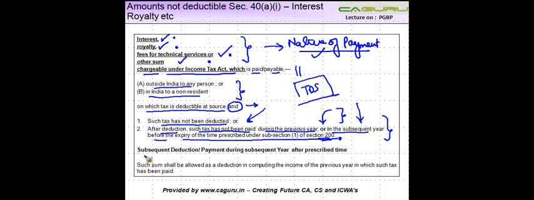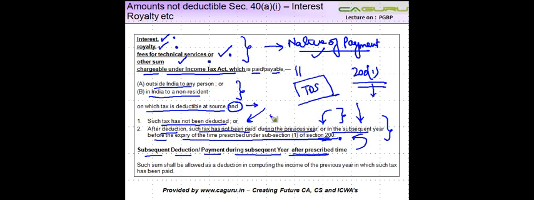But what happens if I subsequently deduct tax and pay it to the government, right? But after the prescribed time, after the time mentioned in section 200 subsection 1. So as I told you, it prescribes dates within which you have to deposit the tax with the government. Normally it is 7 days from the end of the month in which you deduct tax.